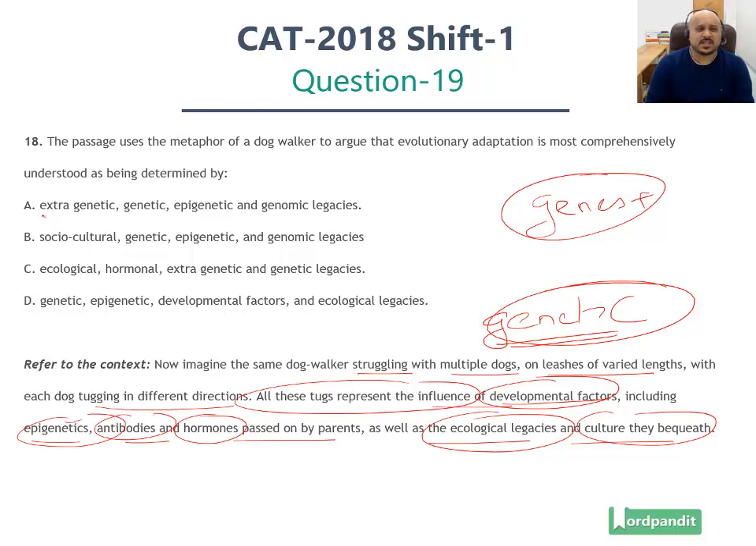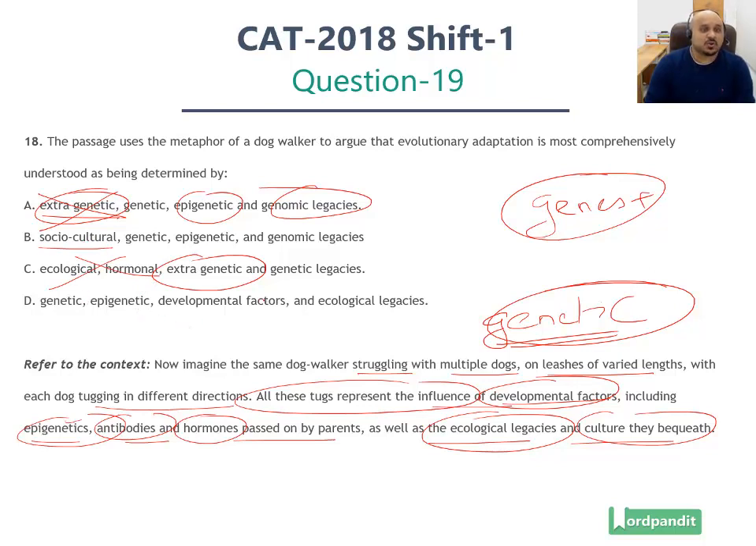Option number A says extra genetic, genetic, epigenetic, and genomic legacies. Genomic legacies and extra genetic are not mentioned here, right? Extra genetic, we don't even know what extra genetic means. It cannot mean epigenetic because epigenetic is mentioned separately. Helps us rule out option number A. Same problem with option number C as well. We don't know what extra genetic is. Leaves us with B and D.